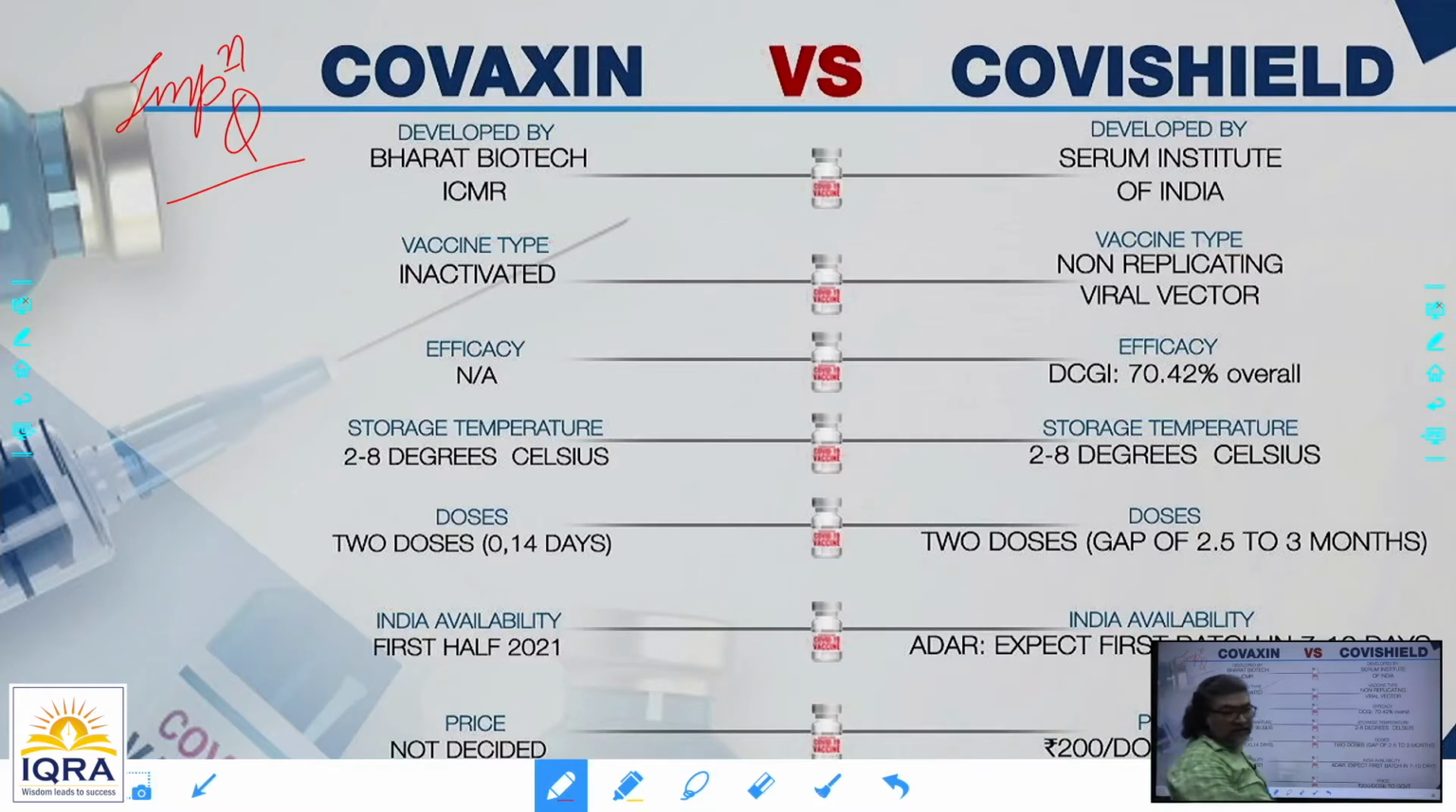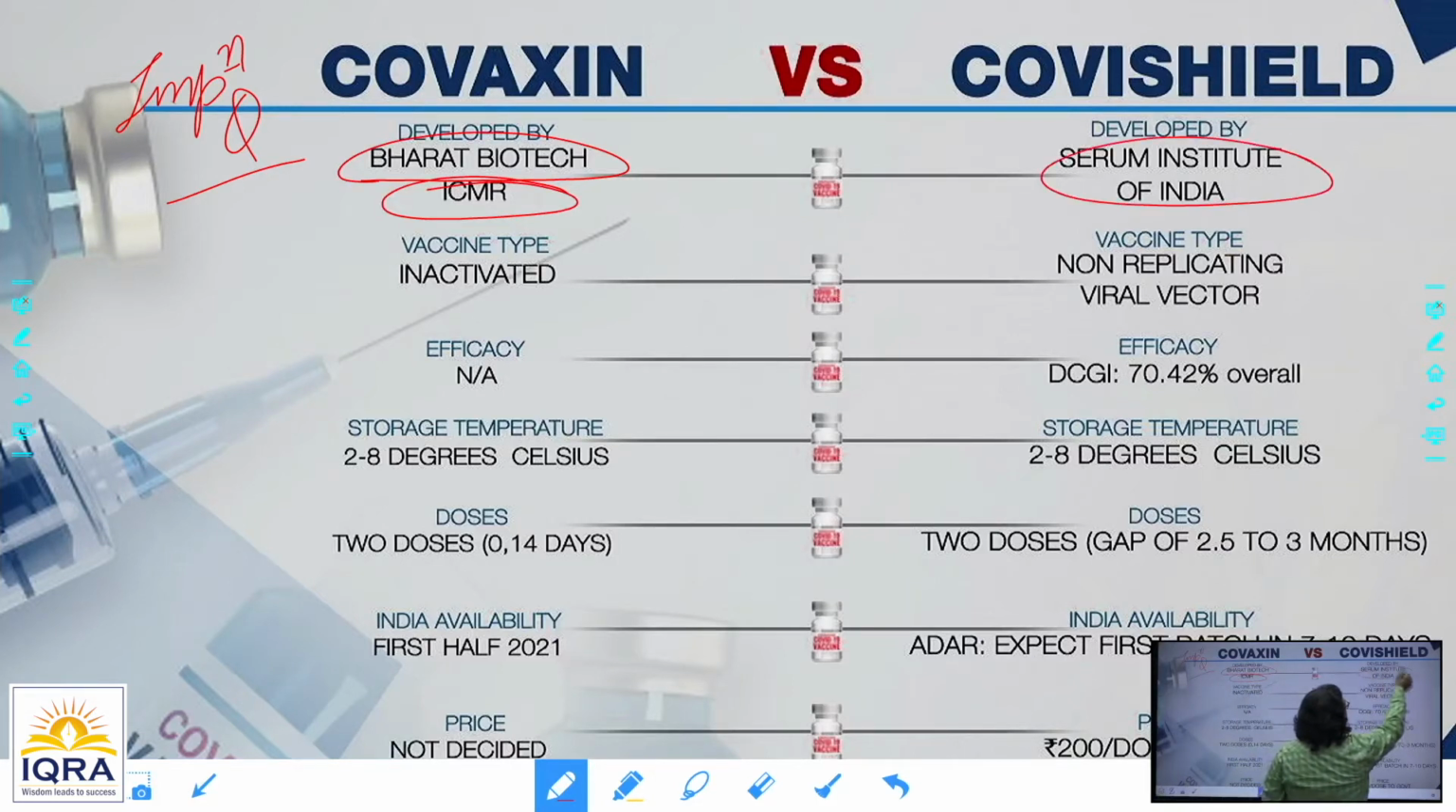So now let's understand what all things come into that. Covaxin, you know, is developed by Bharat Biotech and ICMR, the Indian Council of Medical Research. Covishield is developed by the Serum Institute of India, Pune. Adar Poonawalla became a billionaire because of this vaccine only.